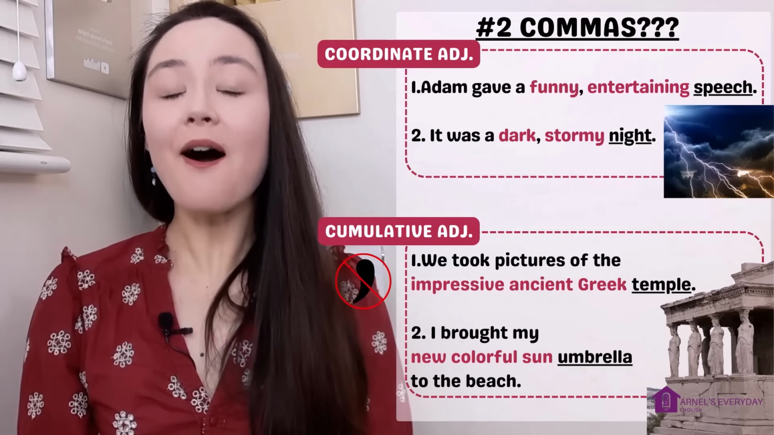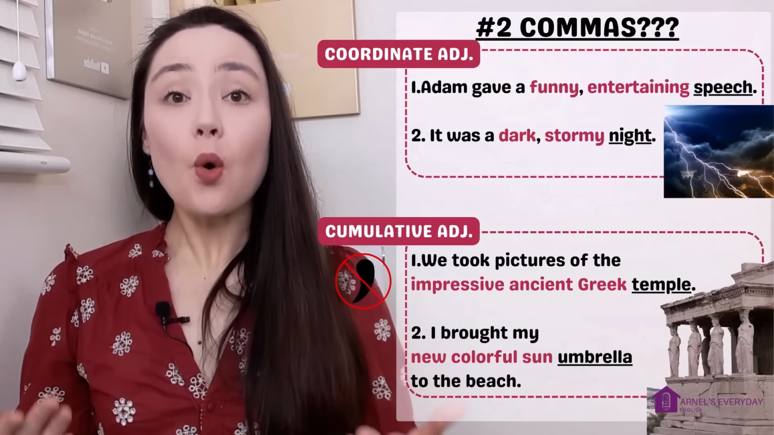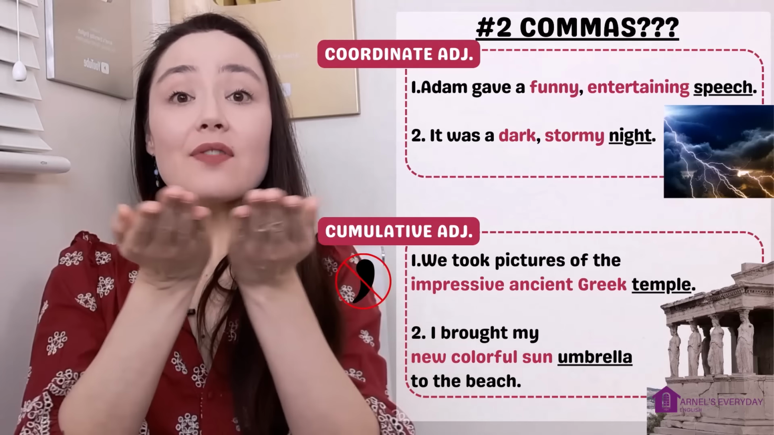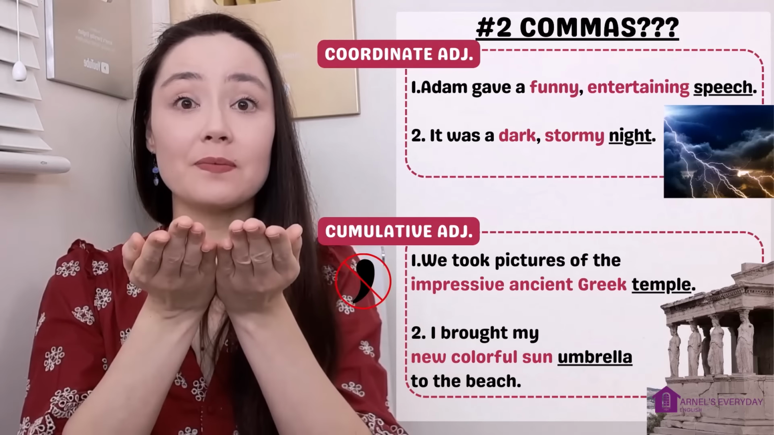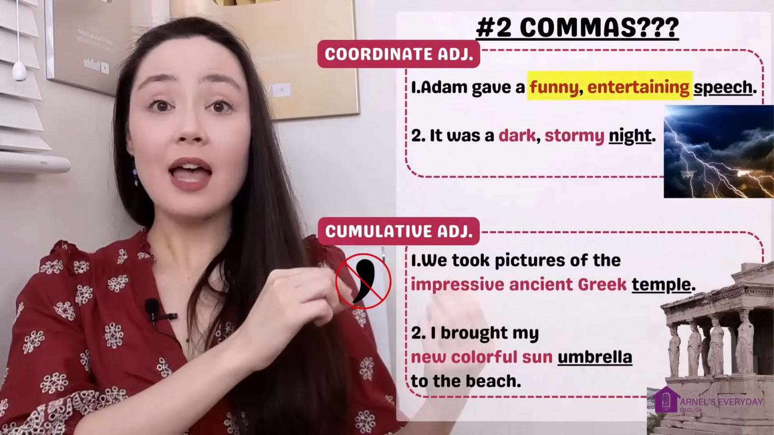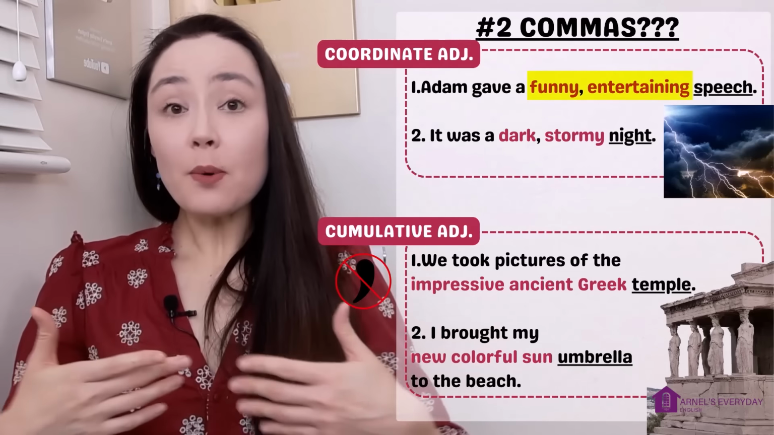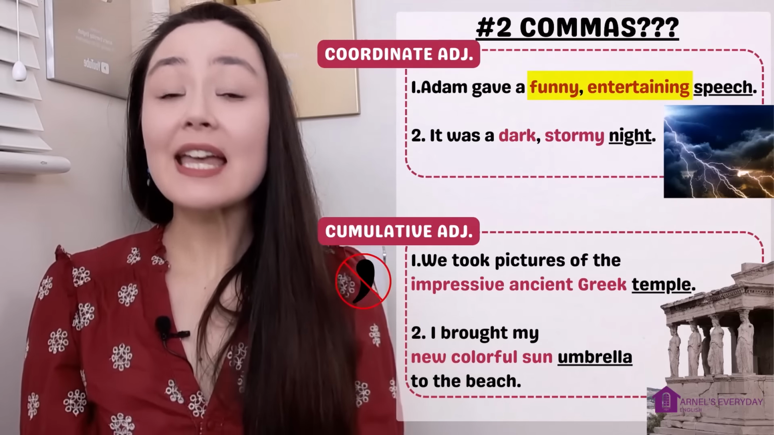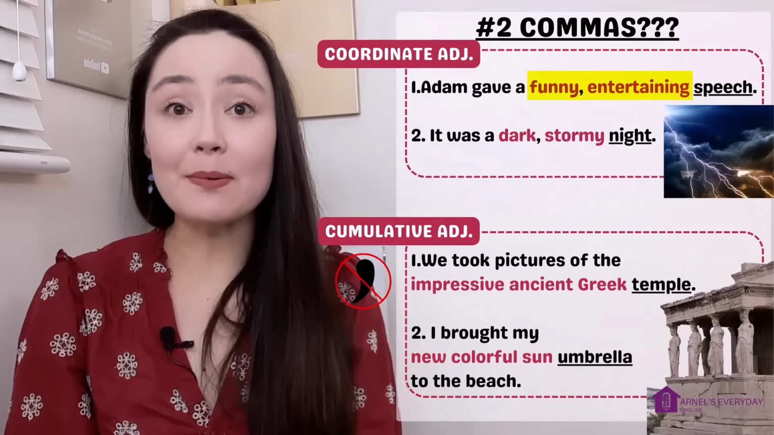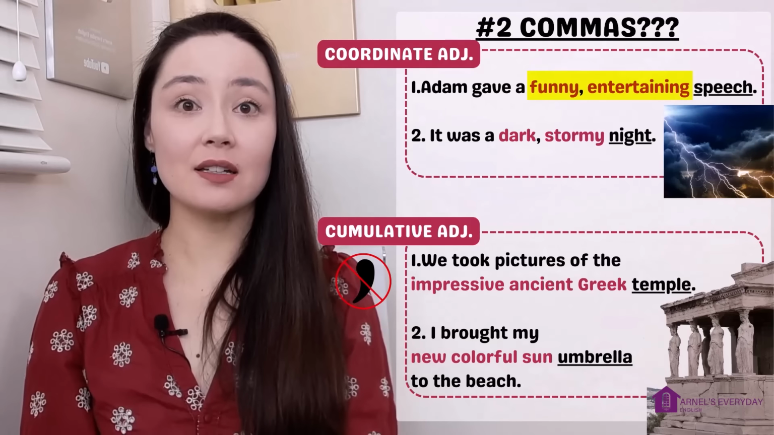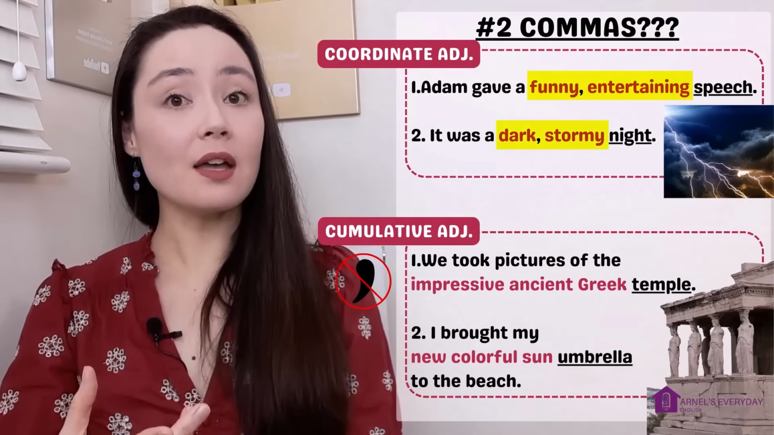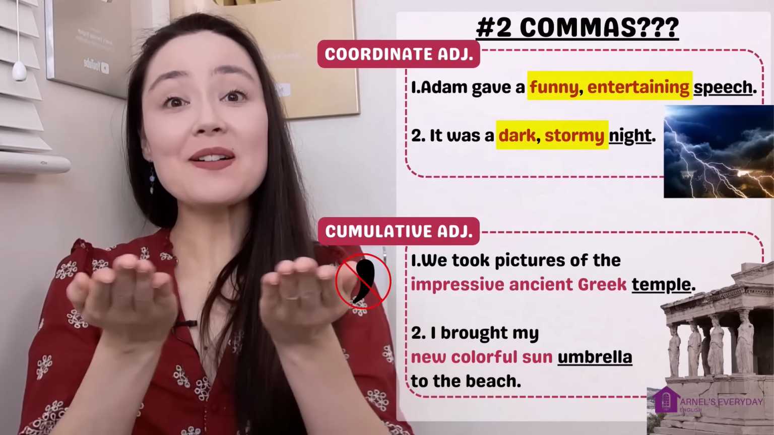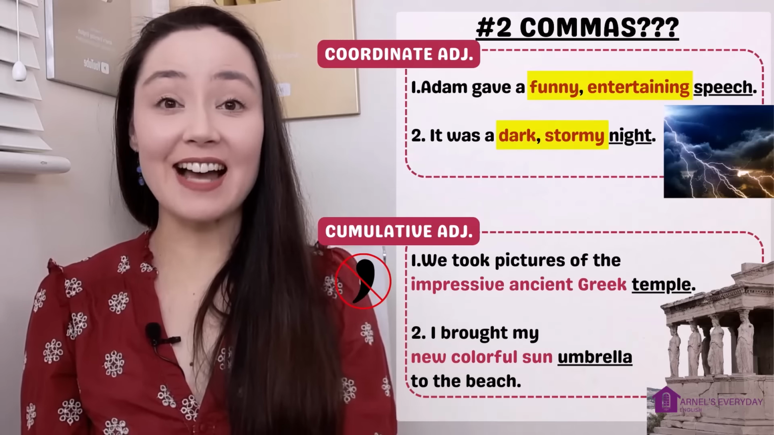Coordinate adjectives are a bit different. Coordinate adjectives are not in order. They have the same value. Like funny and entertaining, those are both opinion adjectives. They have the same value. In this case, you want a comma to separate those adjectives. Dark and stormy, they describe the night in the same way. They have equal value. You need that comma.